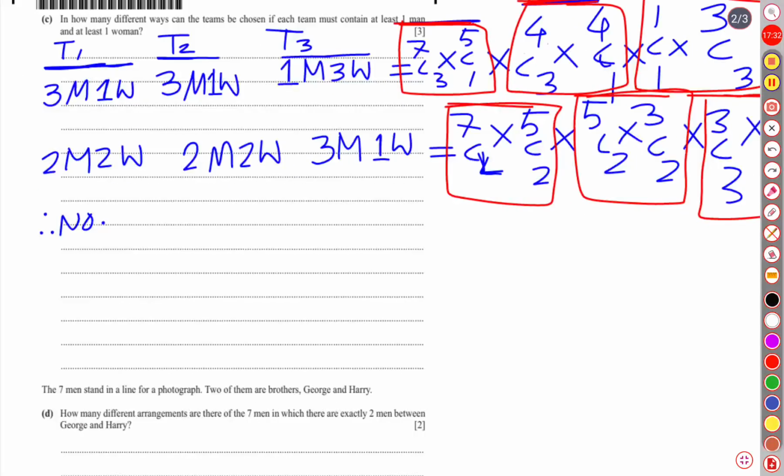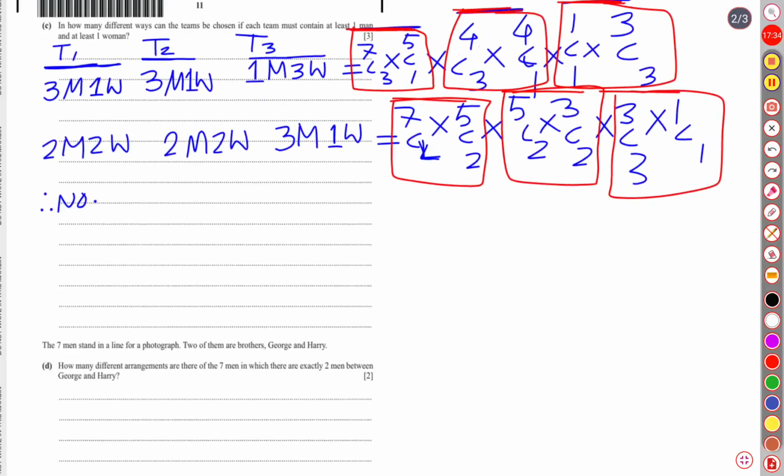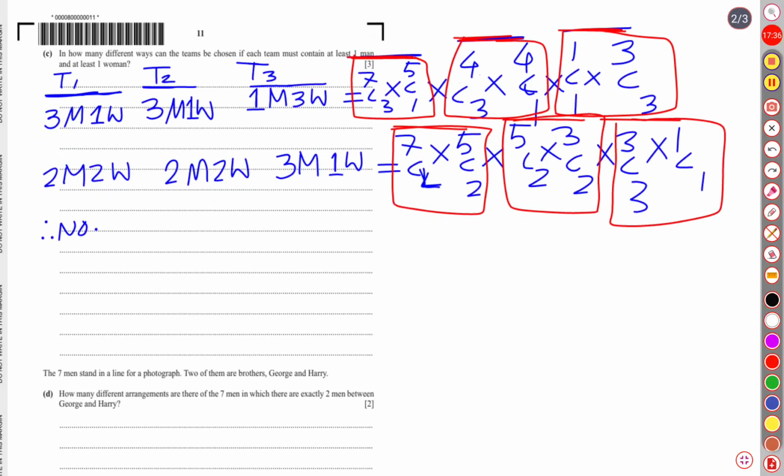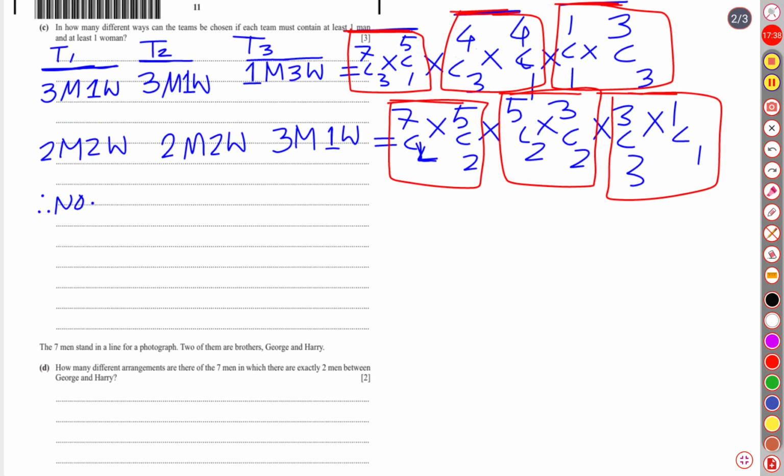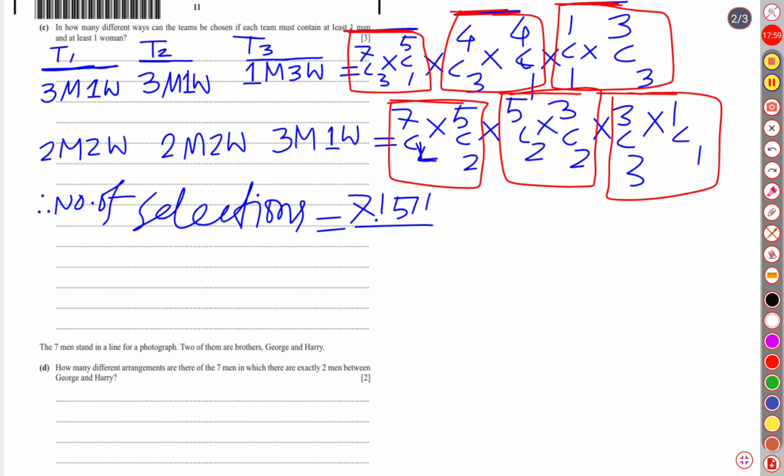Number of selections is equal to, first of all, let us write 7 factorial into 7 factorial into 5 factorial.